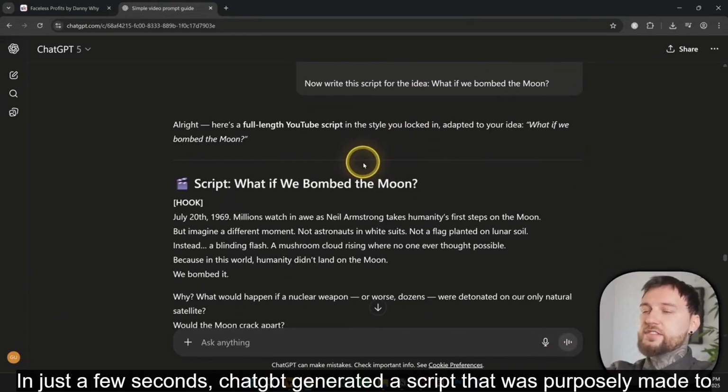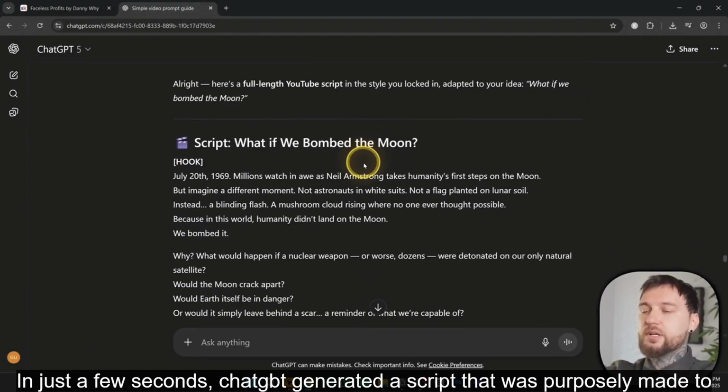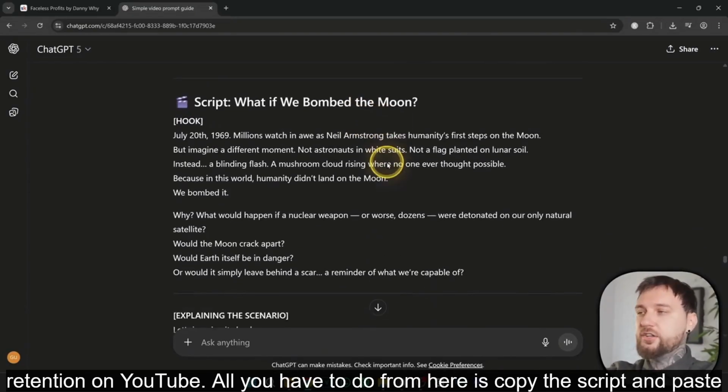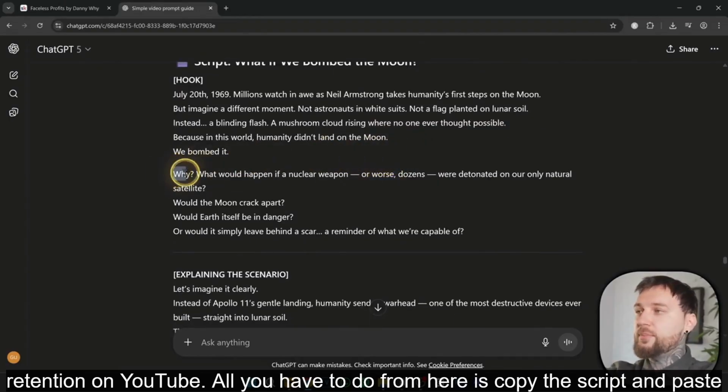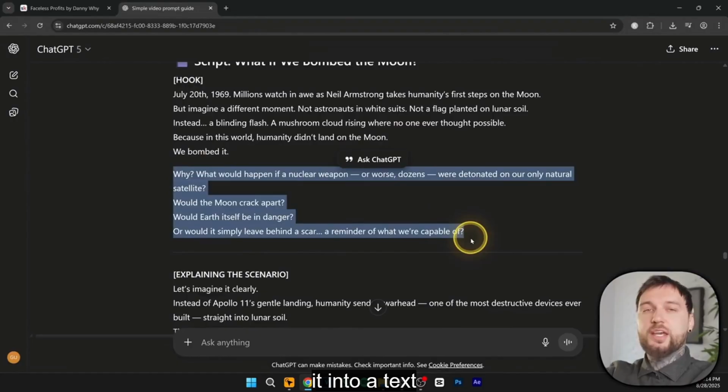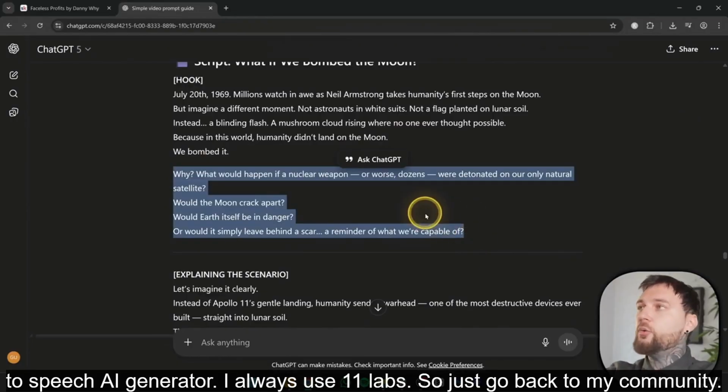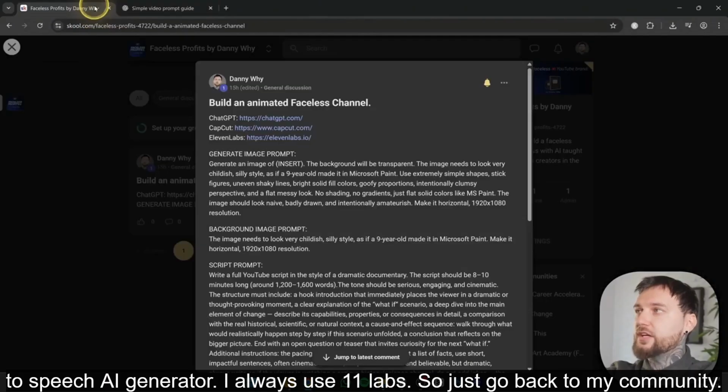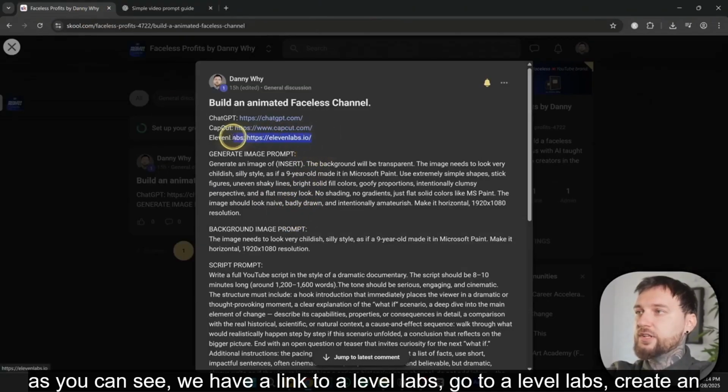In just a few seconds, ChatGPT generated a script that was purposely made to maintain retention on YouTube. All you have to do from here is copy the script and paste it into a text-to-speech AI generator. I always use 11 Labs, so just go back to my community and over here, as you can see, we have a link to 11 Labs.